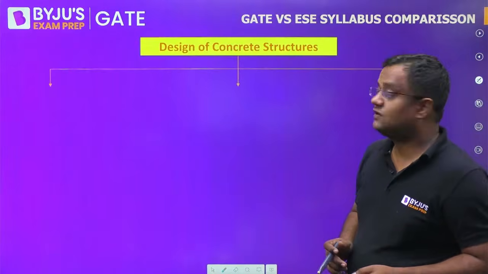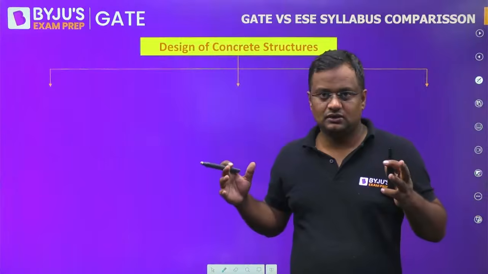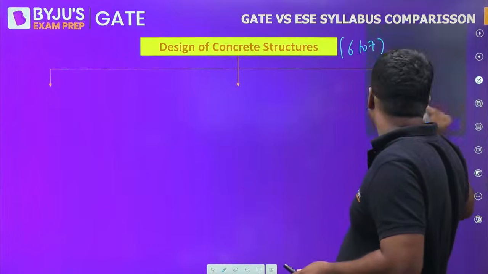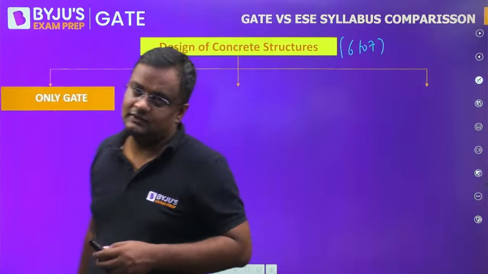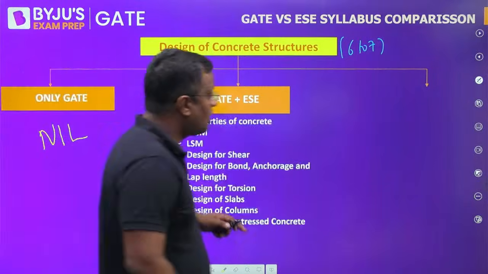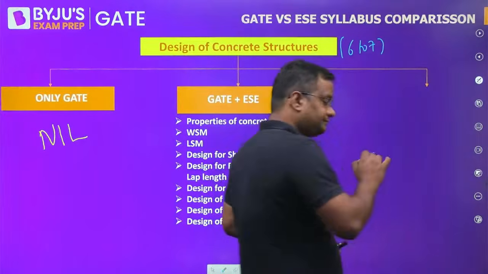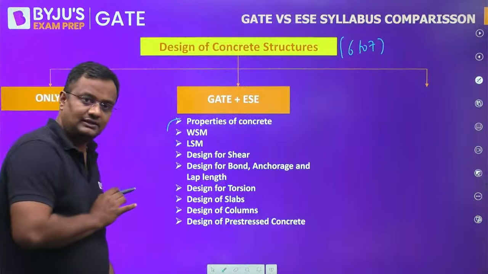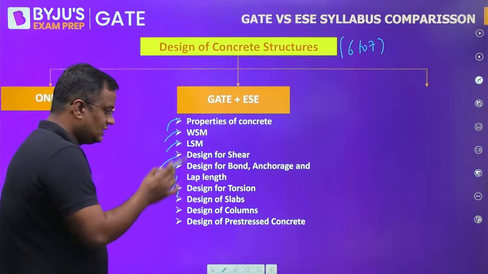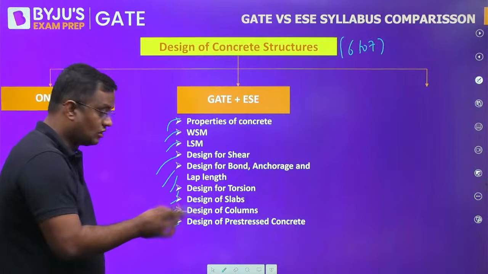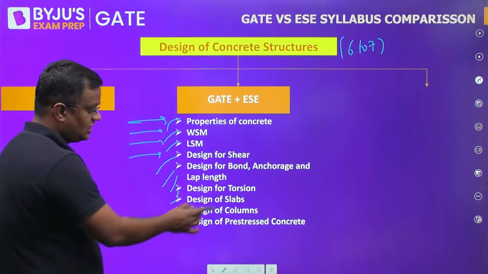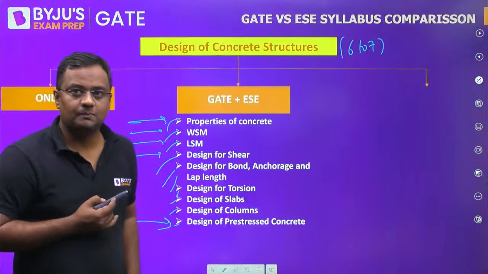Okay. Design of concrete structures, so vast a subject. In GATE also it has decent weightage, 6 to 7 marks, but for engineering services, very, very important. Now for this subject, there is no topic which is only in GATE, but topics which are in GATE and ESE both are properties of concrete, working stress method, limit state method design, design of shear, design of bond and grade, lap length, design of torsion, slabs, column, pre-stress. Although from this, the important parts are only shear and pre-stress. Column, slab, torsion are not that much important.